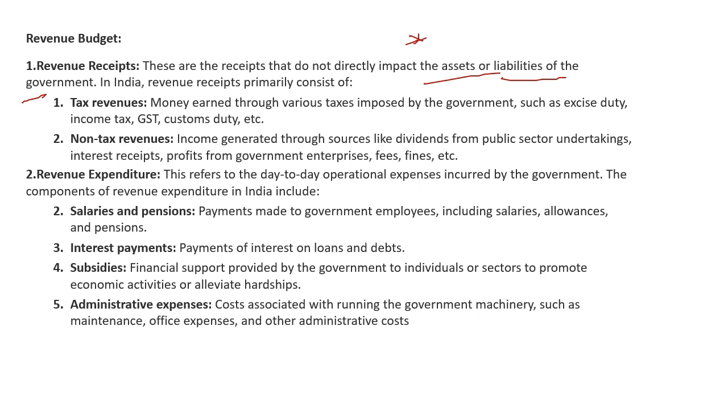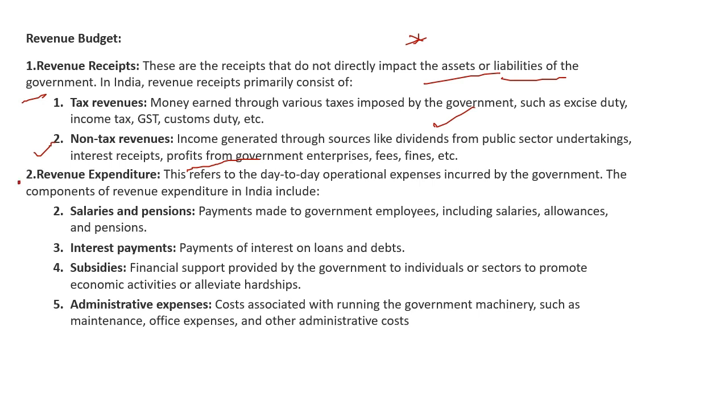Tax revenue is money earned through various taxes imposed by government such as excise duty, income tax, GST, customs. Non-tax revenue is income generated through sources like dividends from public sector undertakings, interest receipts, profits from government enterprises, fees, fines.